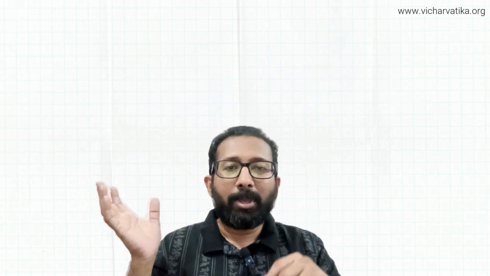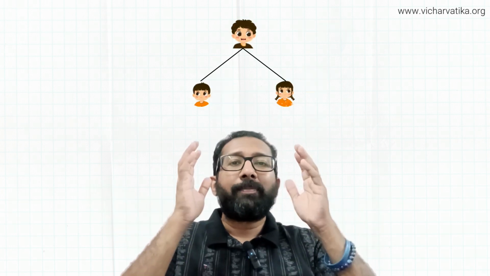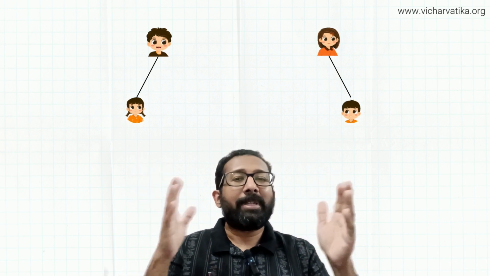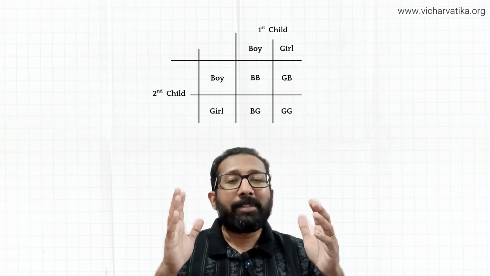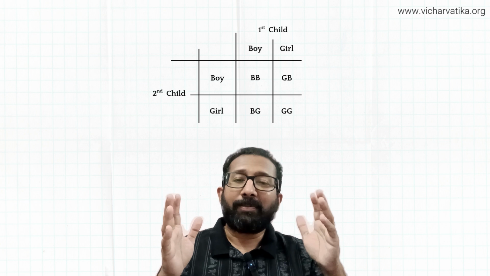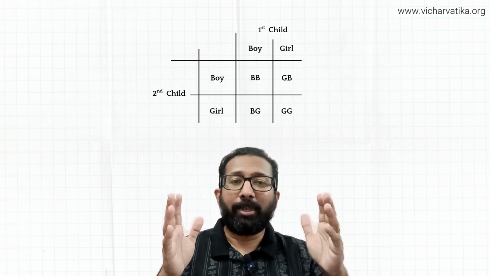It will be a boy, boy, or a boy, girl, and it's not just one category of one boy and one girl. Actually, there are two categories. One is a boy, girl, the other is a girl, boy. What is the difference between the two? Here is where we need to understand that the order in which we are saying a boy or a girl matters, or it makes a difference. So, what do we mean by a boy girl and a girl boy? A boy girl is where the first child is a boy and the second one is a girl. And girl boy is the case where the first one is a girl and the second one is a boy.